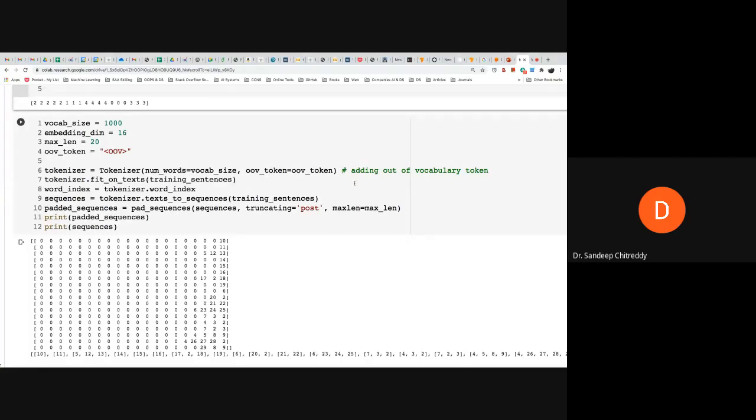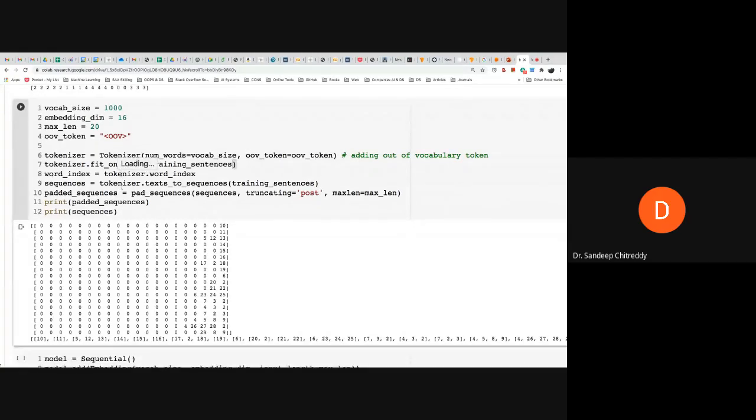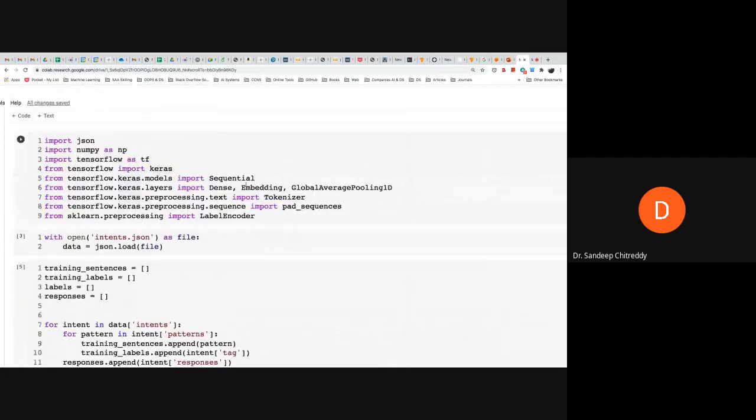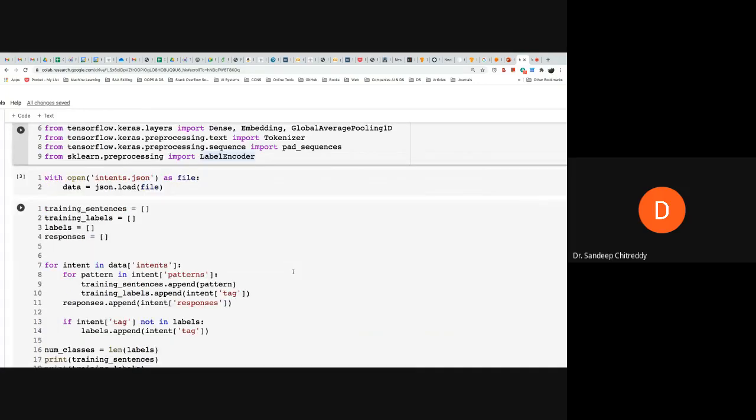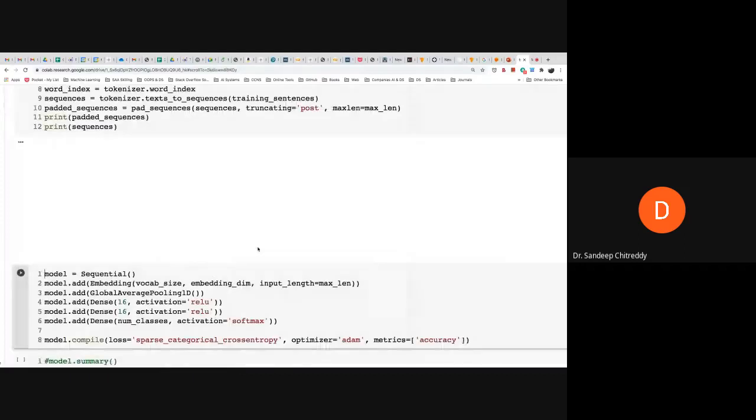At this particular stage, we are using what is called a tokenizer. When we are using this program, we need to load these things here. As you can see, TensorFlow, as I was discussing earlier, has a library called tokenizer, which will tokenize and convert every sequence of words into its associated numbers. We are not writing it manually. We are using the NLP libraries to do it automatically. Let me run it once again and show it to you.